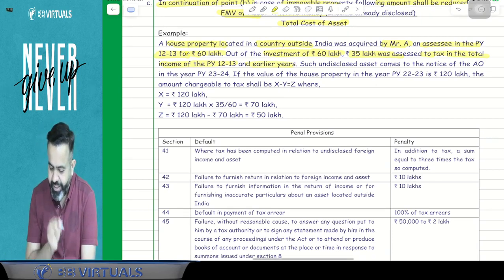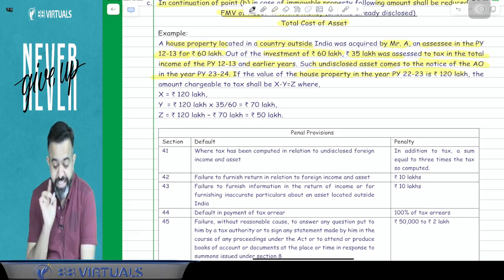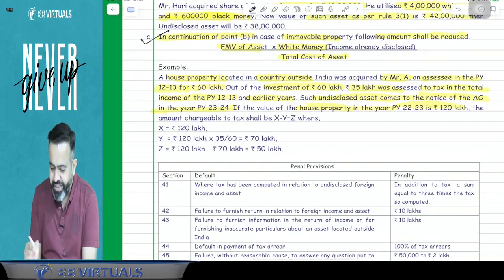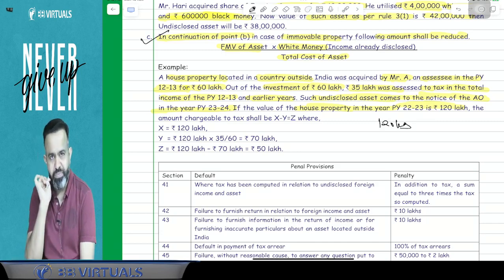In the current year, such undisclosed assets come to the notice of the AO, and the current year value is 120 lakh. So here we have to do the proportion, since it is immovable property. Today's value is 120 lakh.